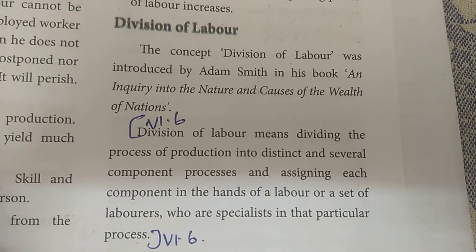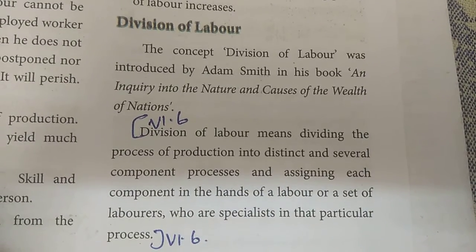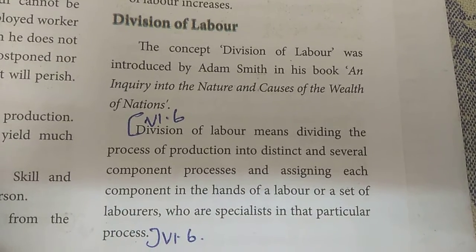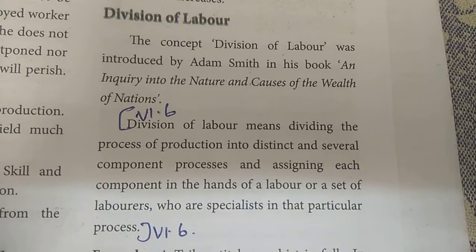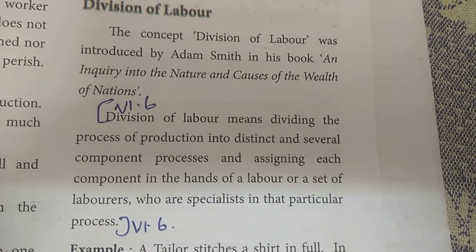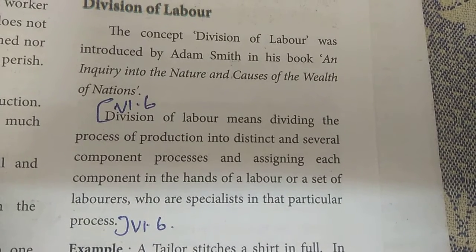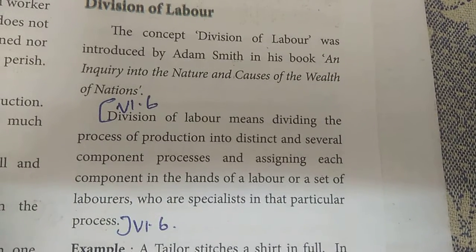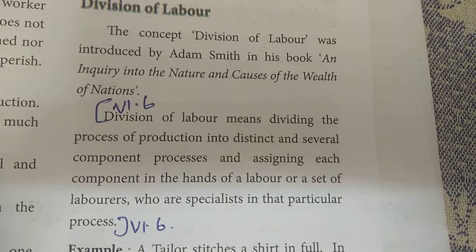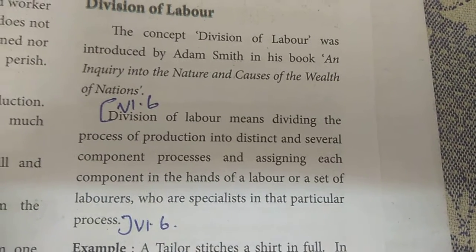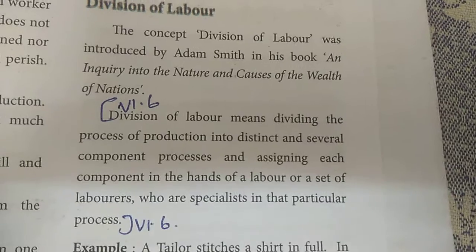So just imagine that the work will be finished within 1 hour. So that is the division of labor, dividing the process of production into distinct and several component processes and assigning each component to a laborer or a set of laborers who are specialists in that particular process.